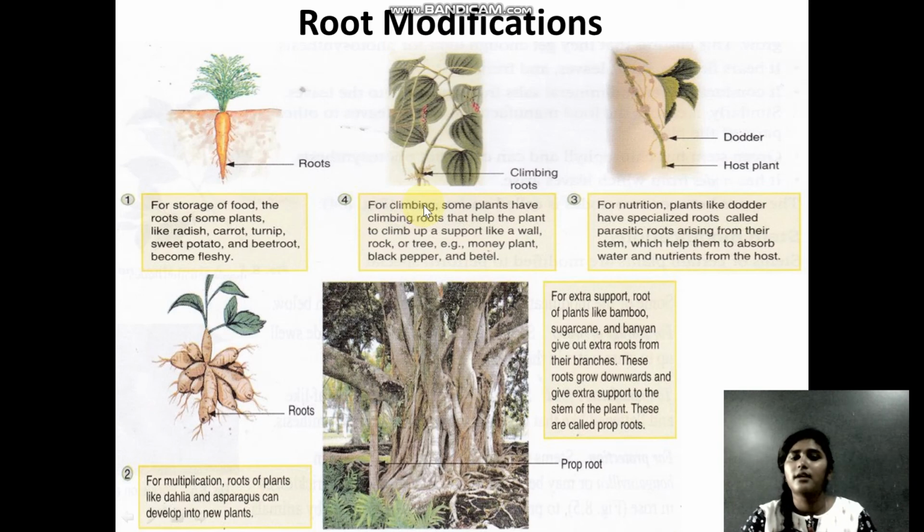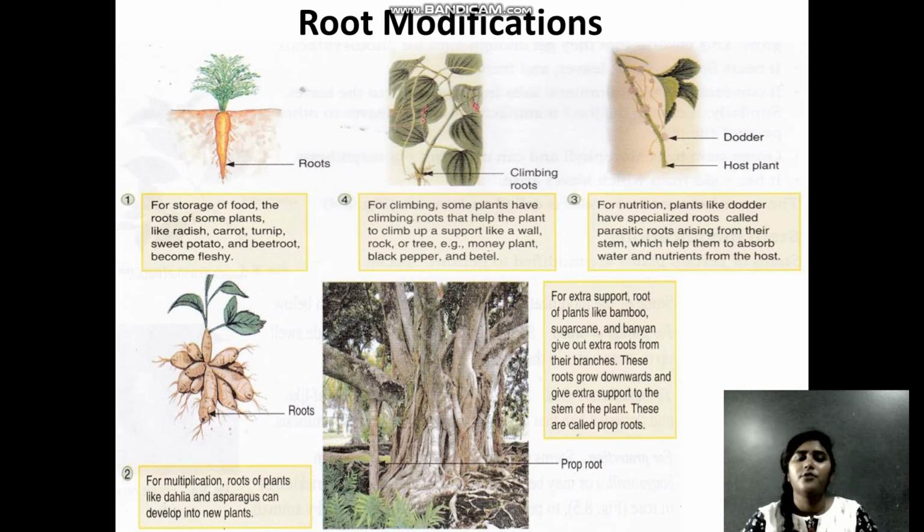And the last one you have is for climbing. In order for the plants to climb, they need proper support. So we have plants with climbing roots, which help in holding on, catching hold of the support system, so that the plants can grow very well.